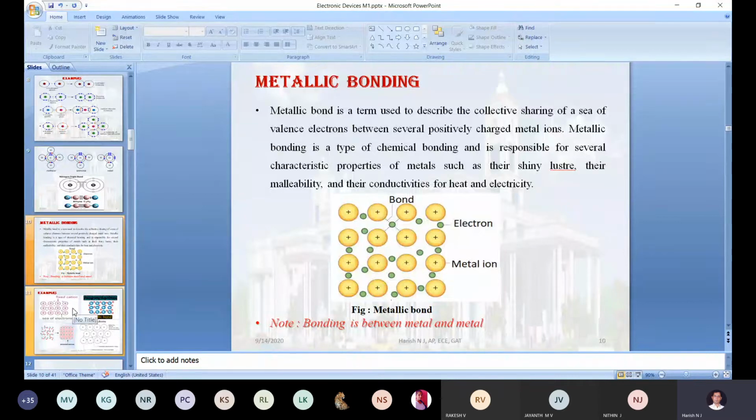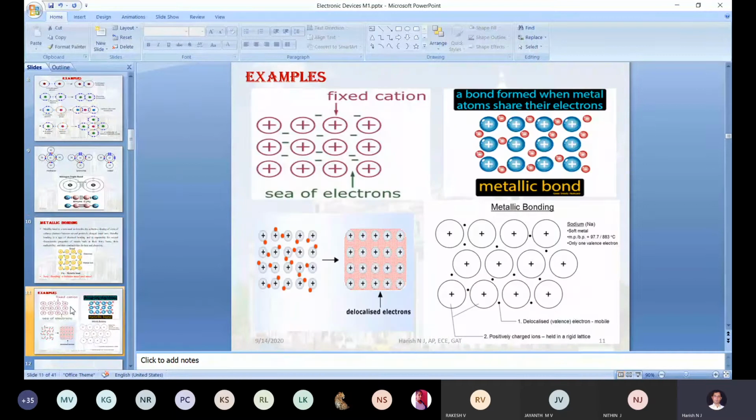You will get a number of examples for metallic bonding. With the help of these diagrams, can you define once again what metallic bonding is in your own words? Just see the first picture, second picture, third picture, and fourth picture. What commonly can you observe here?